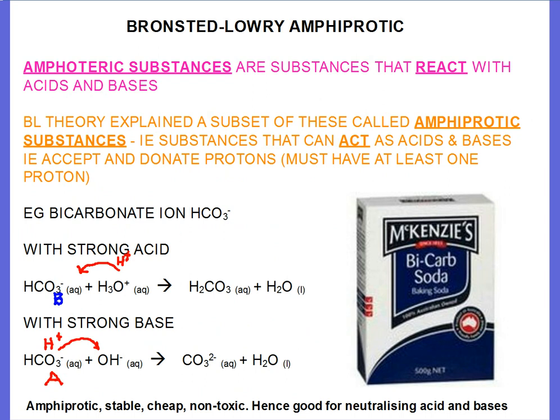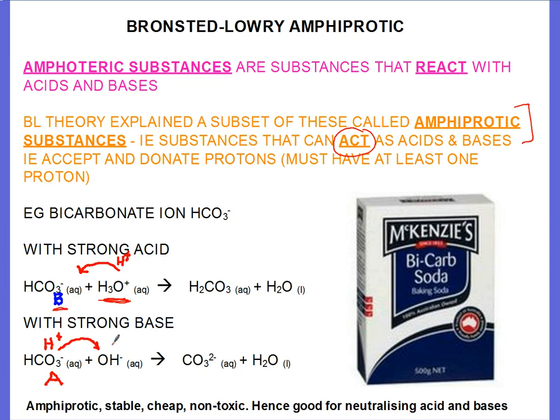So amphoteric is the whole class of all chemicals that react with acids and bases. They explained something called amphiprotic substances, substances that didn't just react with acids and bases, but could act as acids and bases, i.e. they could donate protons and accept protons. So an example is the bicarbonate ion, HCO3-. When you react it with a strong acid, it's accepting a proton from the hydronium ion, therefore it's acting as a base in this reaction.